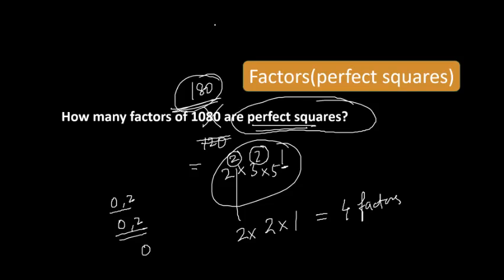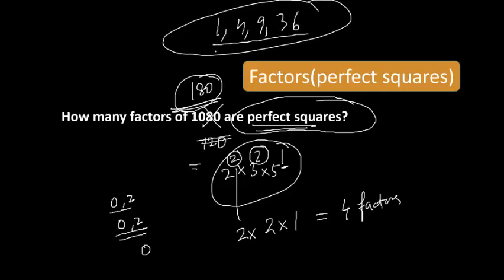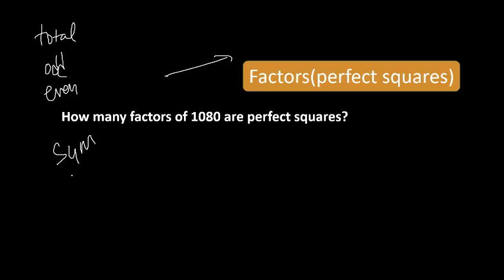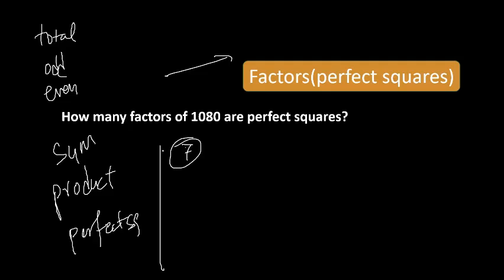If you find all the factors, only 4 numbers will be there which will be perfect squares. These all are factors of this. These are perfect squares, only 4. But we will not count, we will find the shortcut for this. We will learn this shortcut. I hope it is clear. So these are the questions based on factors, maybe total factors, odd factors, even factors, sum of the factors, product of the factors, right? And perfect squares.